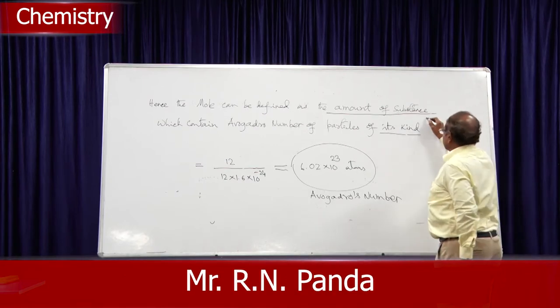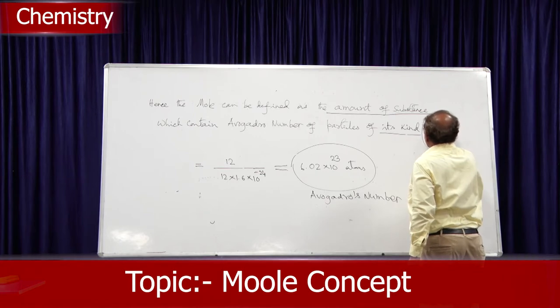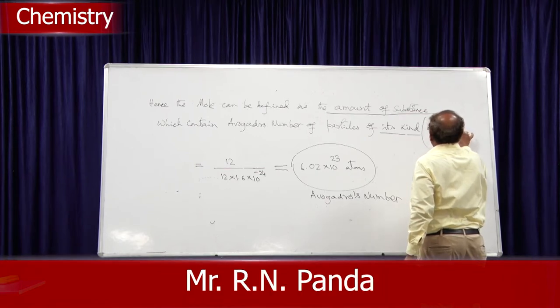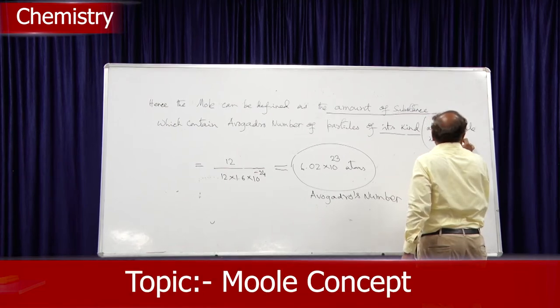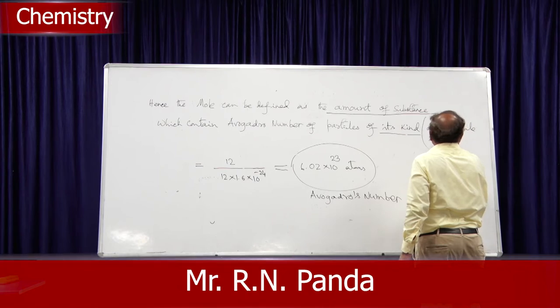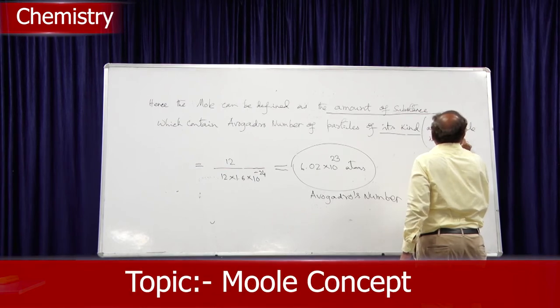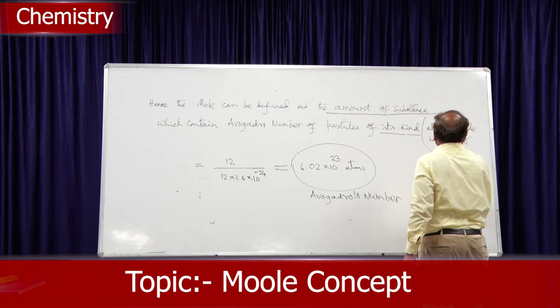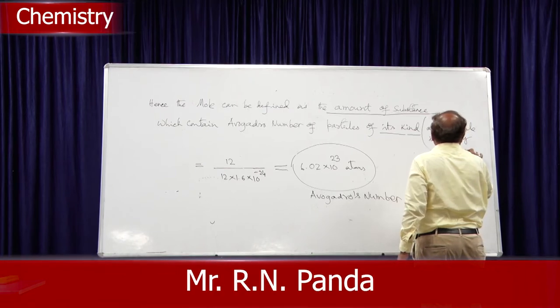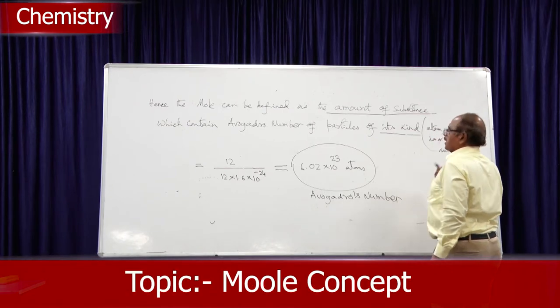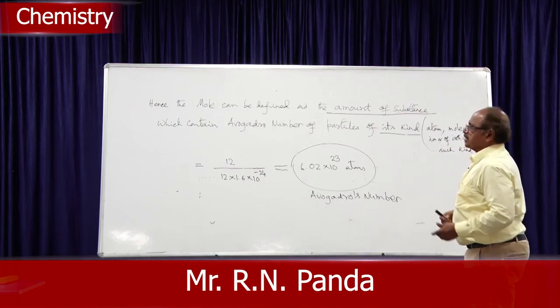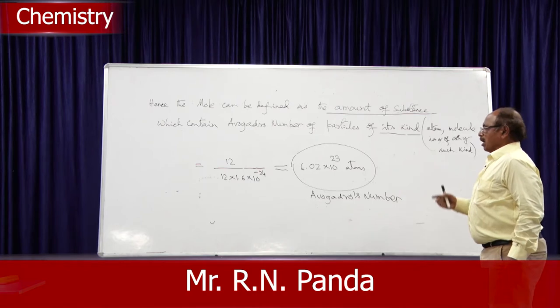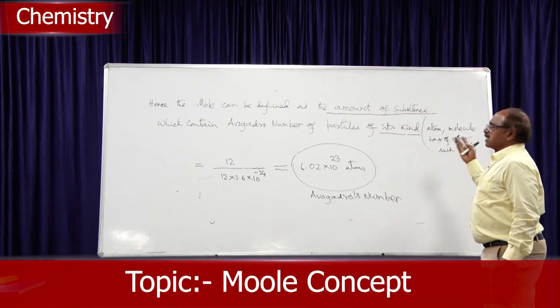So, of its kind means it can be atom, or it can be molecule, or it can be ion, or of any such kind. So, hence the mole can be defined as the amount of the substance which contains Avogadro number of particles of its kind.